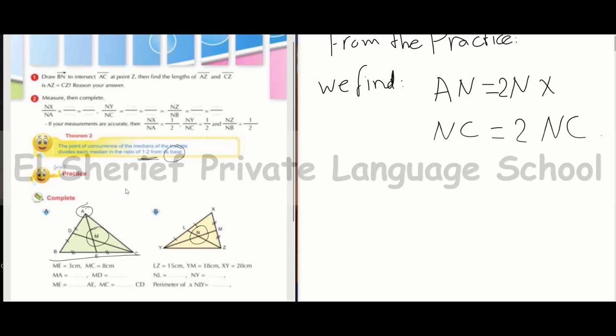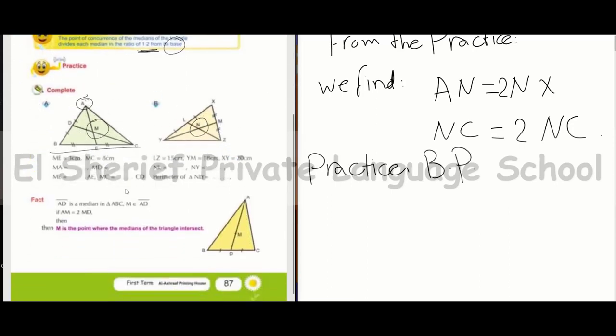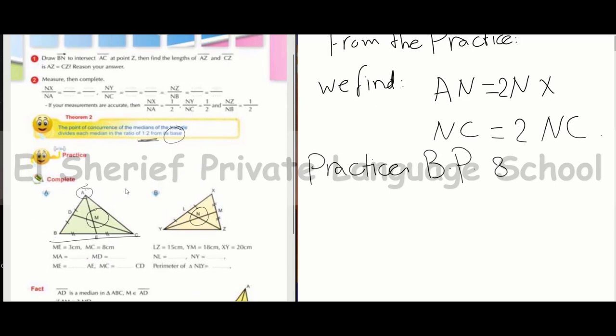From the practice in the book, page 87: ME equals 3 centimeter, and MC equals 8 centimeter.